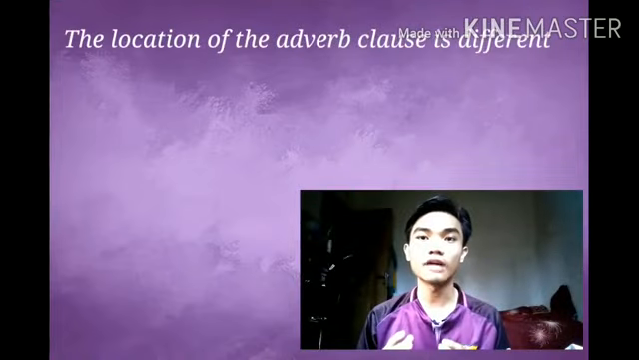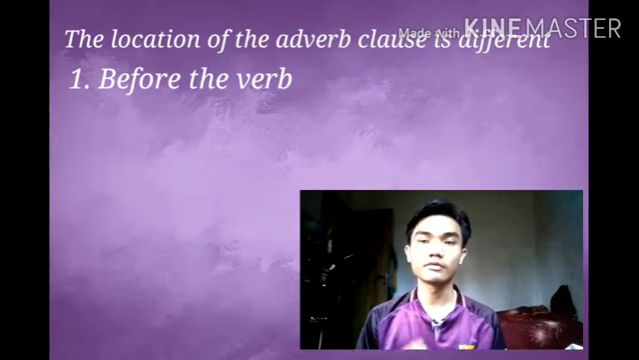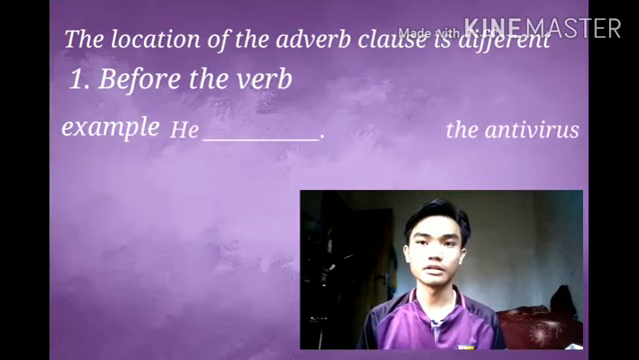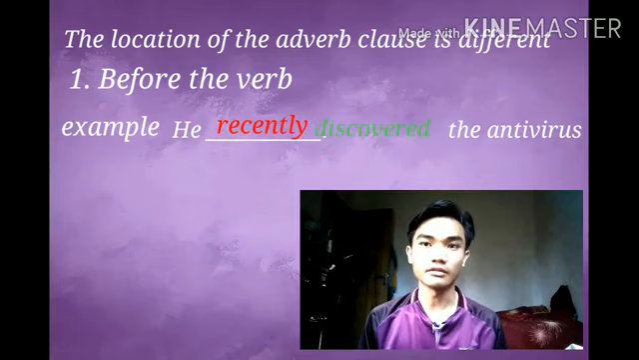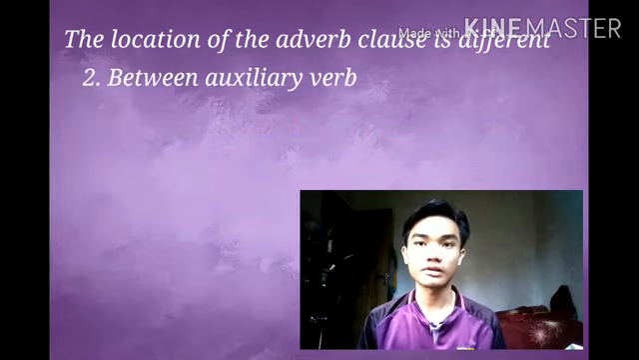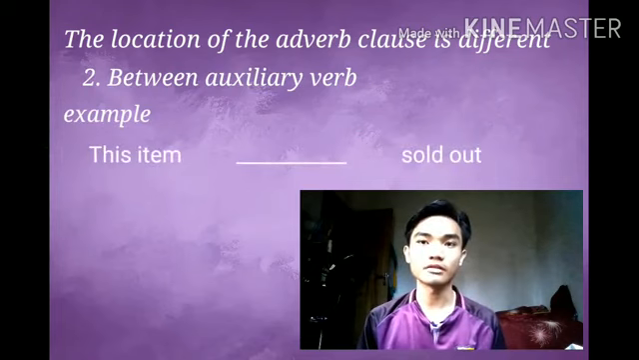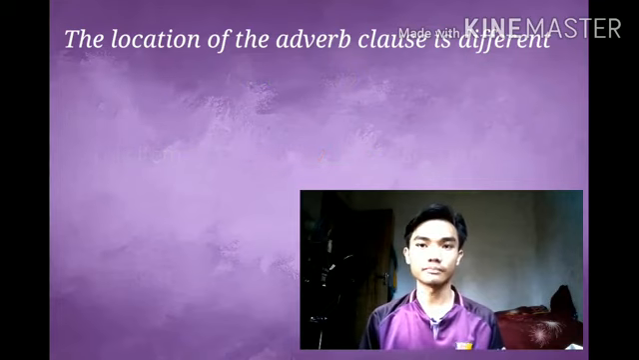The location of the adverb of time is different. The first, before the verb. Example, she recently discovered the antivirus. Recently is an adverb of time, and discovered is a verb. The second, between auxiliary verbs. Example, this item has already been sold out. Has and been are auxiliary verbs, and already is an adverb of time.